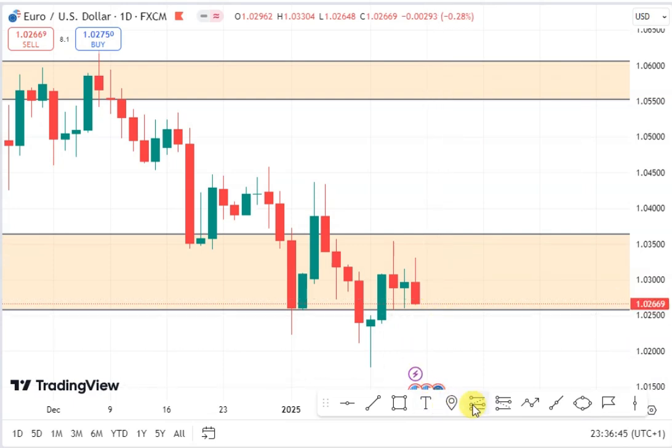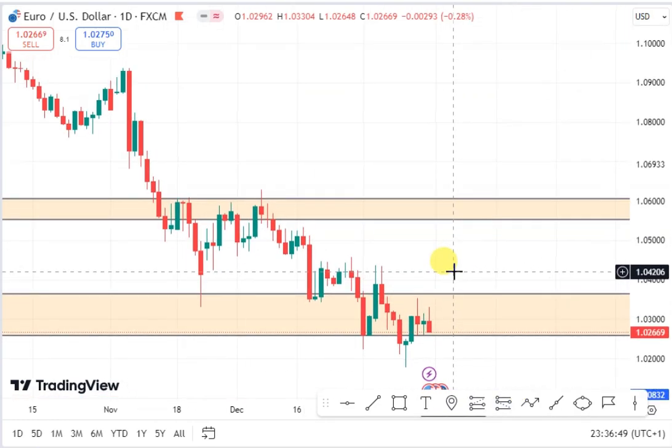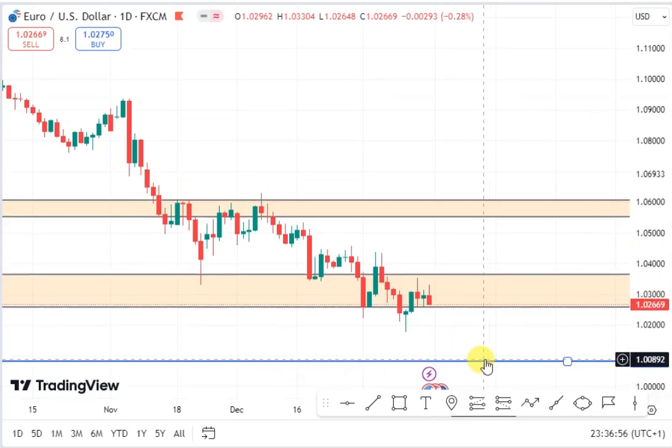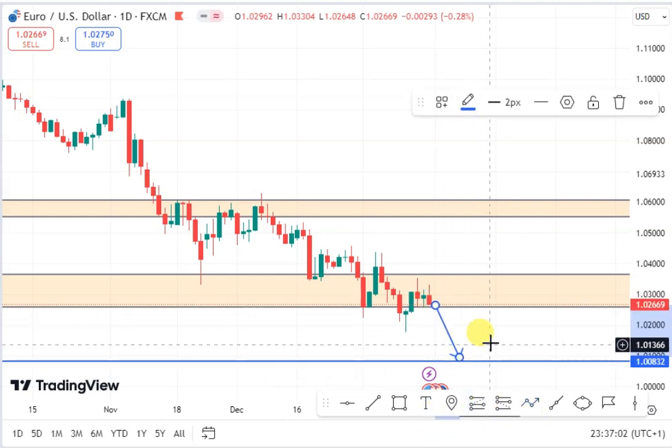So what we expect from the EURUSD now is for price to continue to push lower with our target at the next weekly support level, which is this level. So we expect the EURUSD to continue to push lower this coming week. So look out for selling opportunities for the EURUSD this coming week.